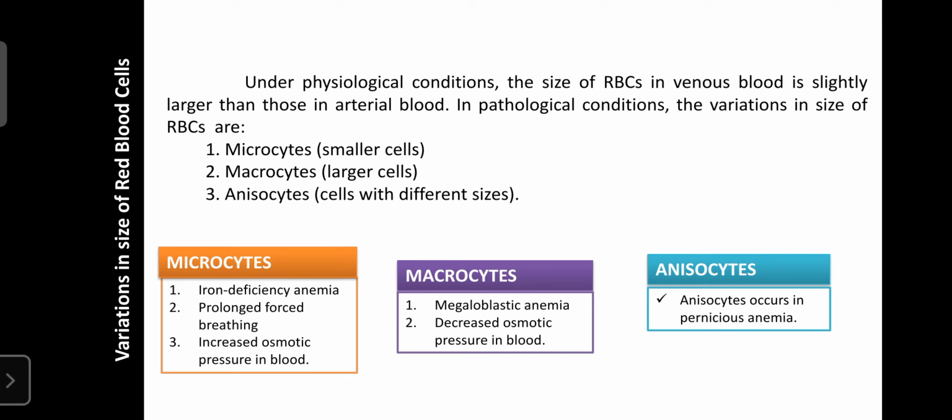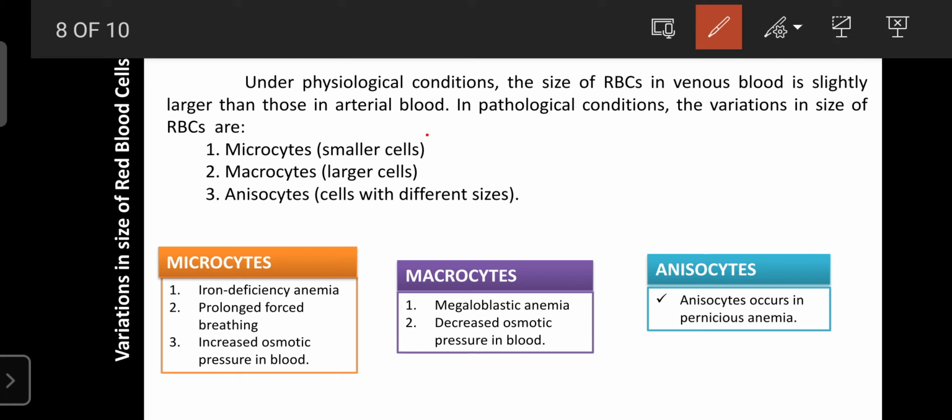Next one is the variations in the size of red blood cells, which also give significance and are helpful for the diagnosis of various conditions. These are microcytes, which means the RBC size is smaller. Then macrocytes, where the RBC size is increased. Then anisocytes, cells with different sizes.